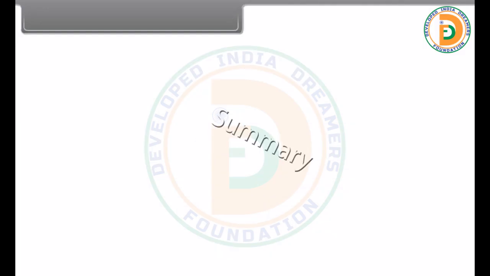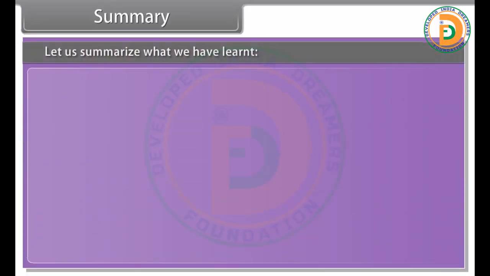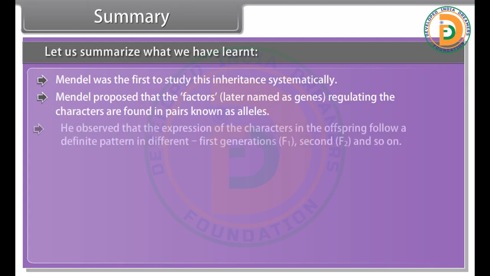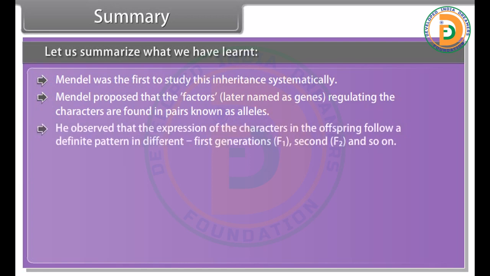Summary. Let us summarize what we have learned. Mendel was the first to study this inheritance systematically. Mendel proposed that the factors later named as genes regulating the characters are found in pairs known as alleles. He observed that the expression of the characters in the offspring follow a definite pattern in different generations, first, F1, second, F2, and so on.